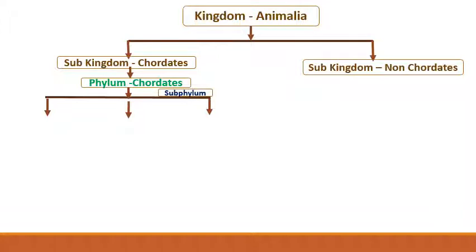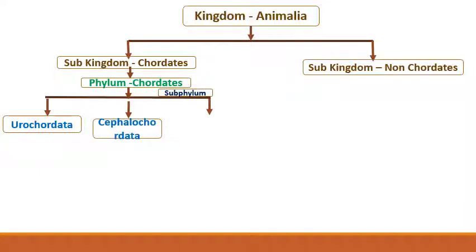In the subphylum, there are mainly three subphyla. First one is Urochordate, means here the notochord is present in the tail. Uro means tail, in the larval stage. Then cephalochordate means here notochord is present throughout the body length. These animals are very small and they are fish-like marine animals. And the third one is vertebrates. Here vertebrates means they have the vertebral column. For these, students, we will study in detail later.